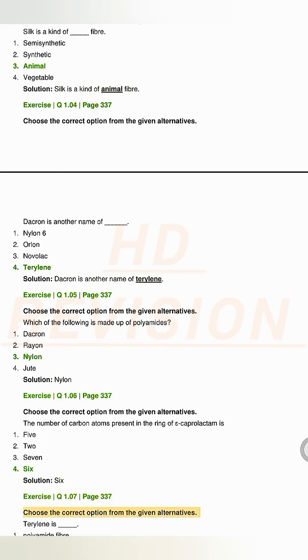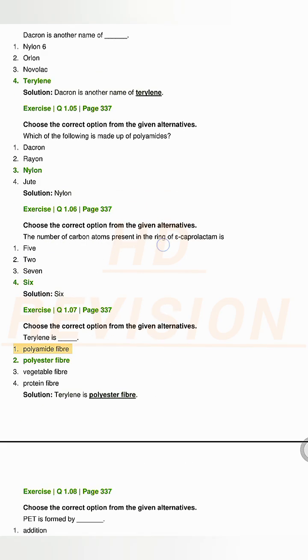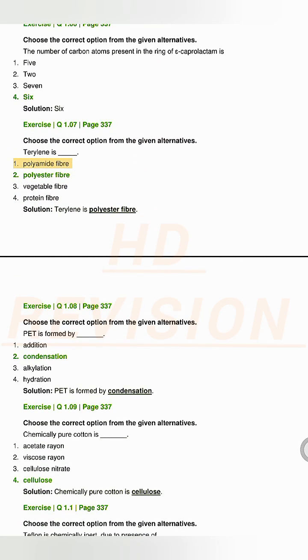Exercise Q1.07, page 337. Choose the correct option from the given alternatives. Terylene is ____. 1. Polyamide fiber. 2. Polyester fiber. 3. Vegetable fiber. 4. Protein fiber. Solution. Terylene is polyester fiber.